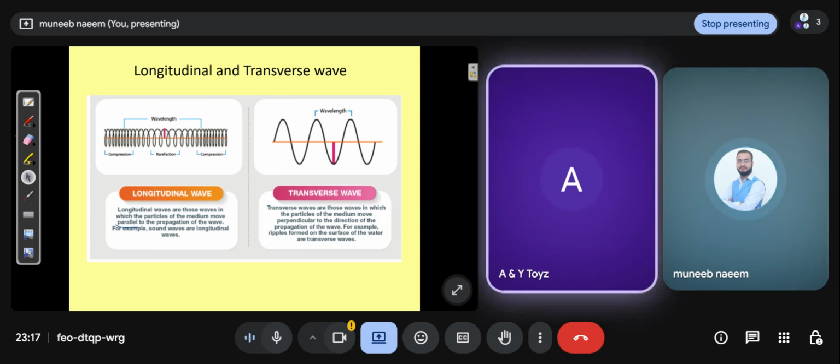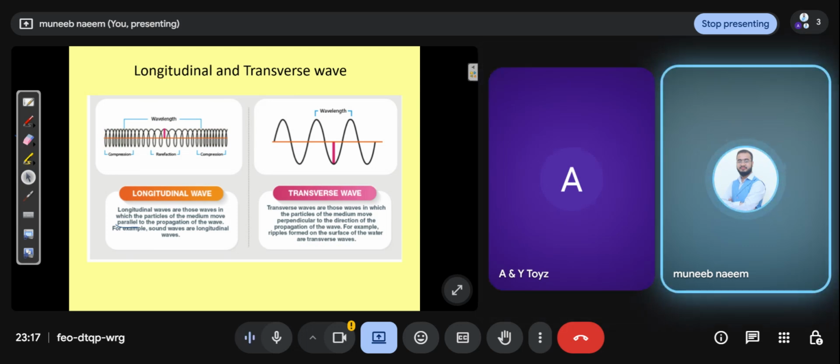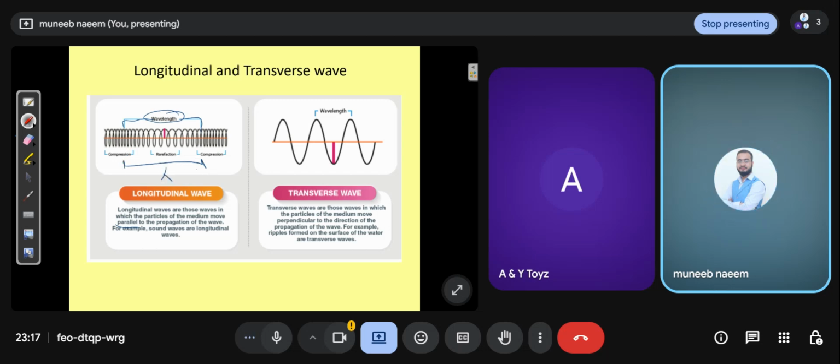Okay. So what is the wavelength? You see in the diagram, they use the term wavelength. What is wavelength? The distance between one compression and the next compression, first compression to the second compression, this is called wavelength. Wavelength is represented by this symbol. This is called lambda.